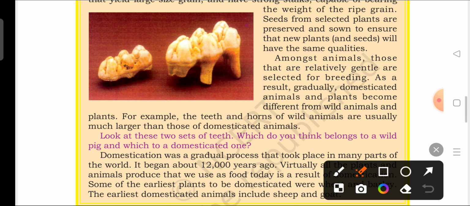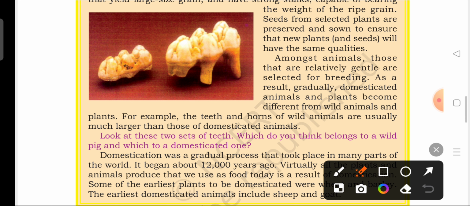So for example, you cannot domesticate a tiger. Can you imagine domesticating a tiger or a lion? No, because they will eat up the person who is domesticating them, unless the person is very professional, as in the present day. But during those times, no such facility was available, so they would select the ones who are very gentle by nature. As a result, gradually domesticated animals and plants become different from wild animals and plants.